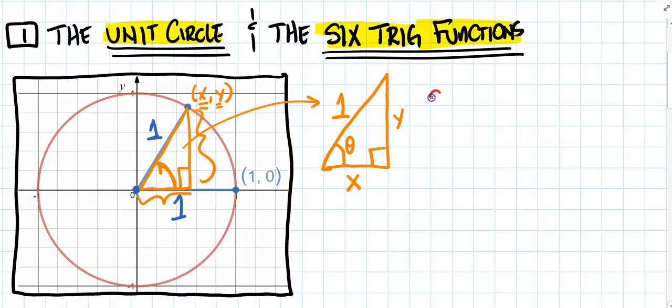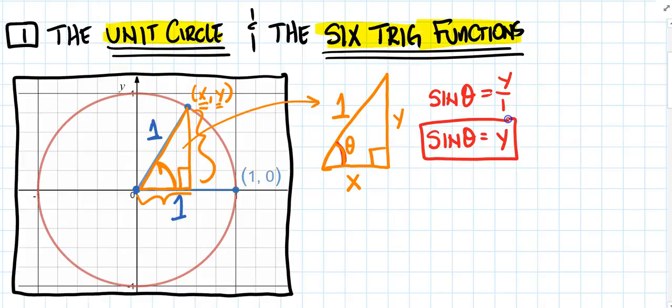So take a look at this. If I was to be interested in the sine of theta, right? Well, I know from geometry that the sine is the opposite over the hypotenuse. So that would be the y value just divided by 1 in this case, since the hypotenuse is worth 1. So look what I've just discovered. I've just discovered that the sine of theta is always going to be worth the y coordinate value on any point on the unit circle.